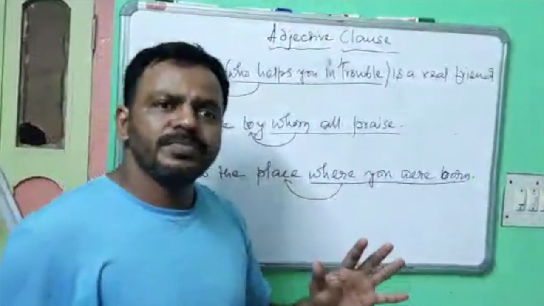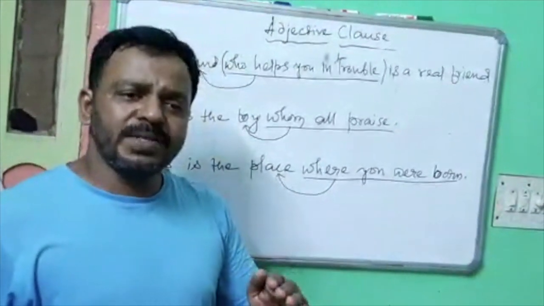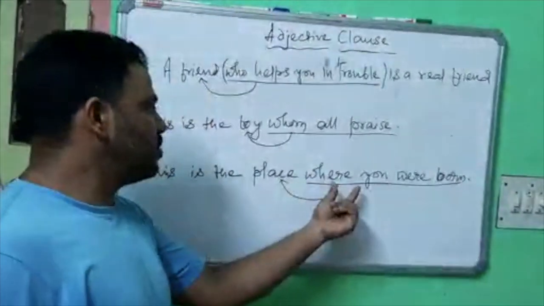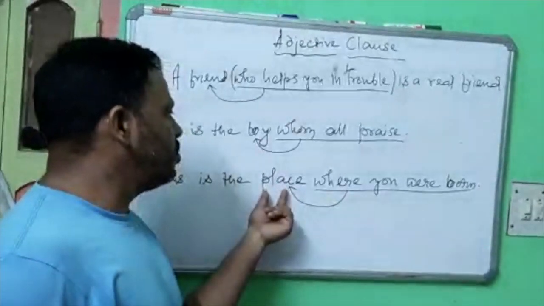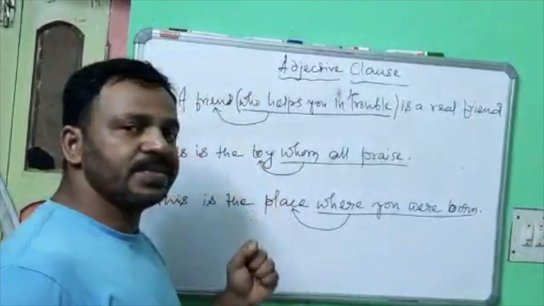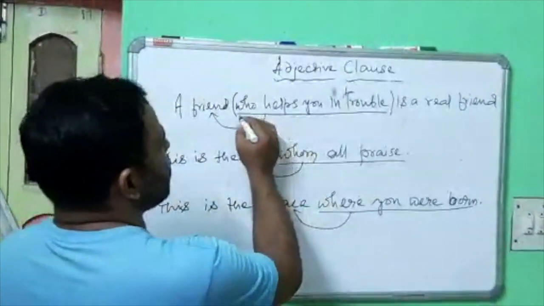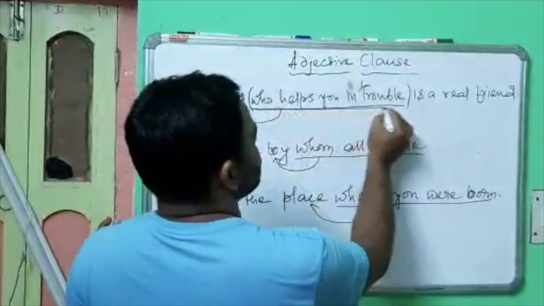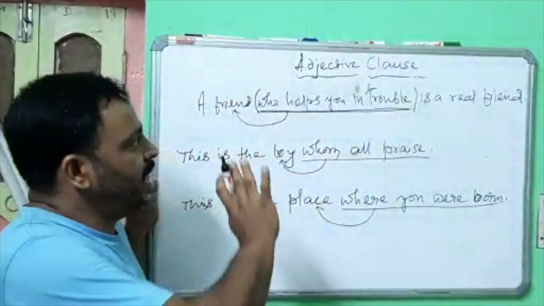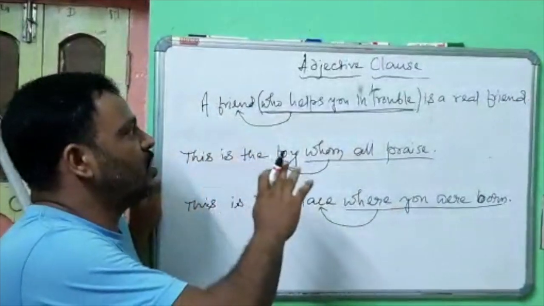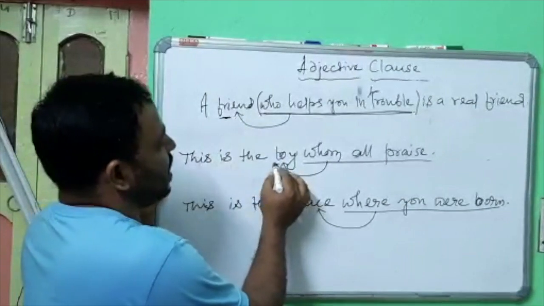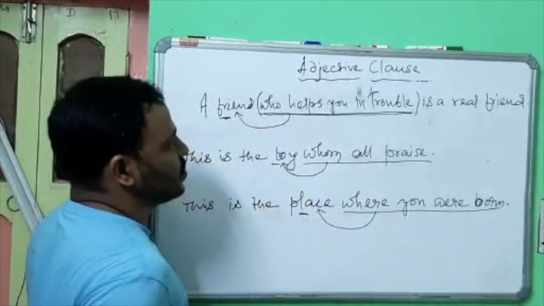You know that an adjective always qualifies a noun. So here the clause qualifies the noun friend, boy, or place. So this clause can be called an adjective clause. You will define an adjective clause as the clause that qualifies a noun.